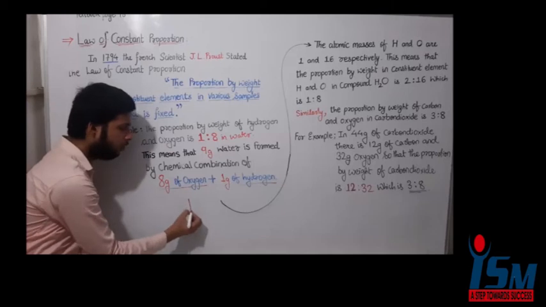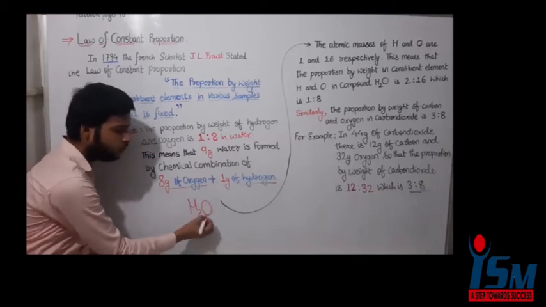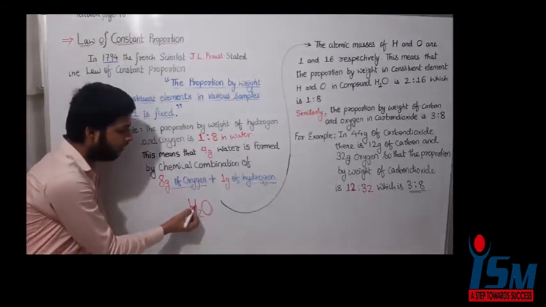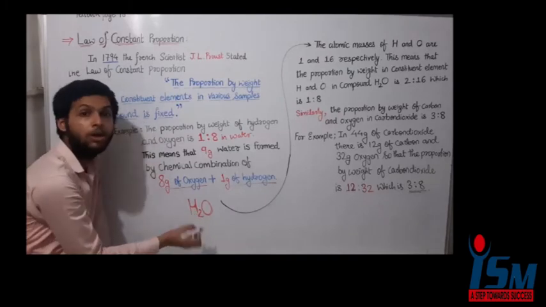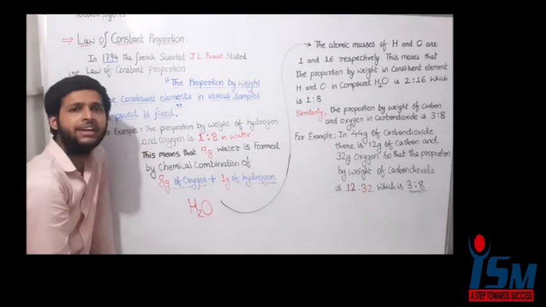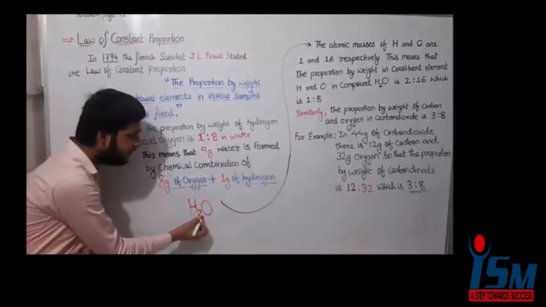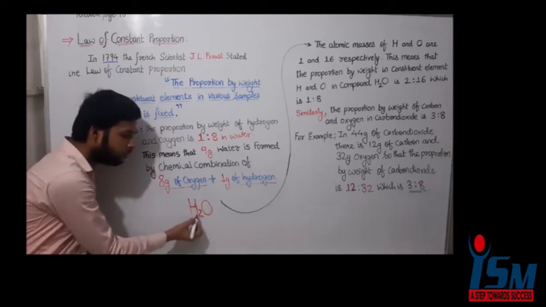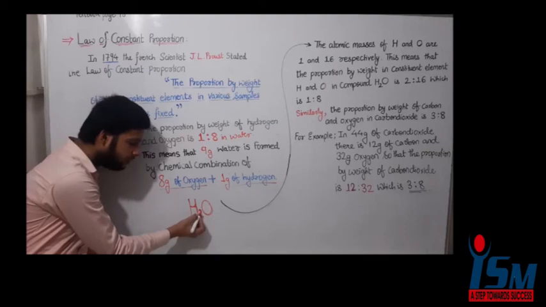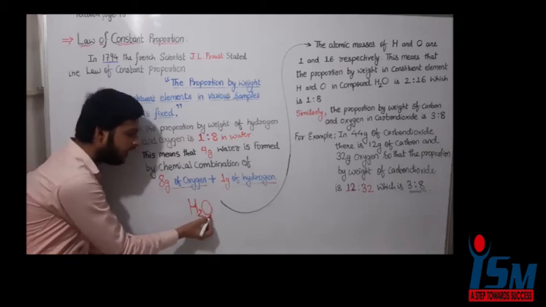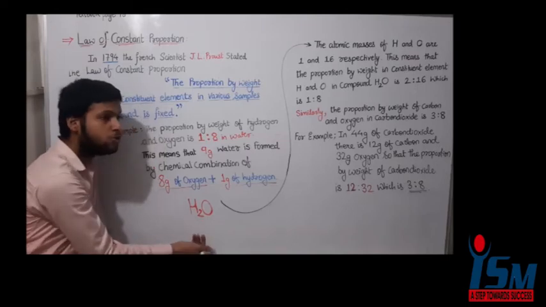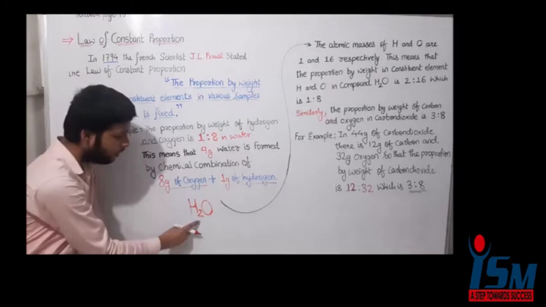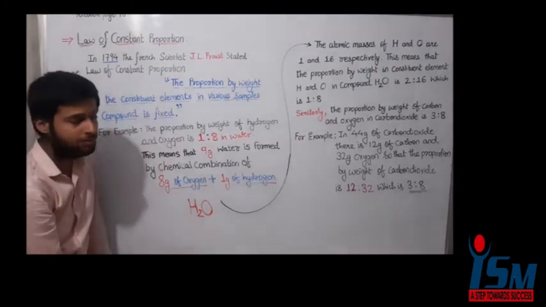You know about the water molecule H2O. Is H2O a molecule of an element or a molecule of a compound? Sir, it is a molecule of a compound. Why compound? Define compound. Sir, when atoms of different elements combine, it forms a compound. Here the different elements are hydrogen and oxygen. To form a water molecule, 2 atoms of hydrogen and 1 atom of oxygen combine to form 1 molecule of water.